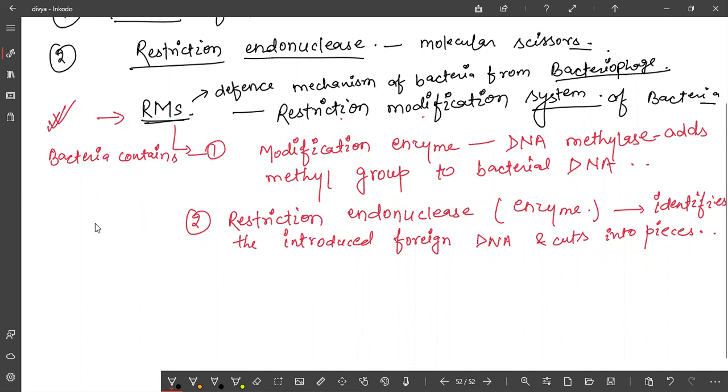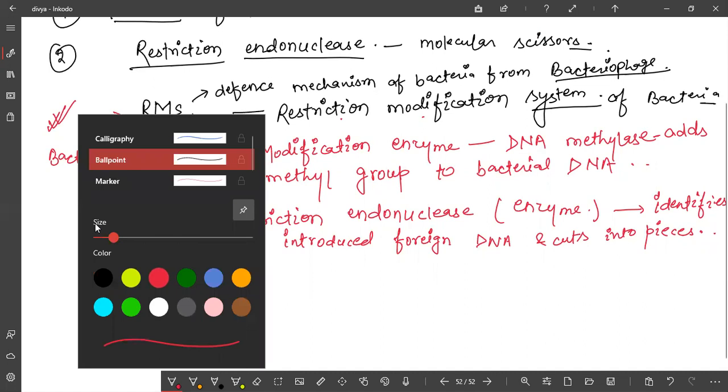These are earlier discoveries, and by understanding all these things, scientists were able to use the concept of genetic engineering, and practically did things with the help of this discovery only. So it was observed in bacteria that scientists found bacteria has one defense mechanism for protection from bacteriophage.